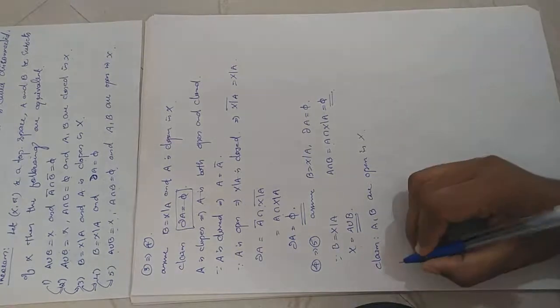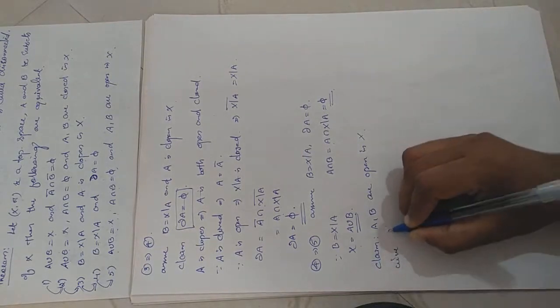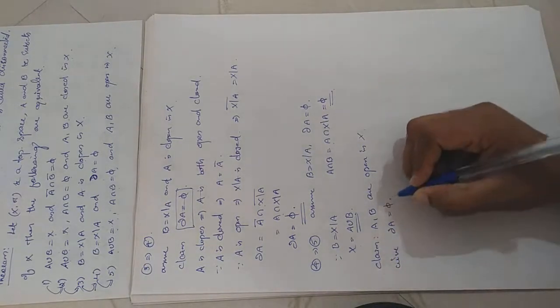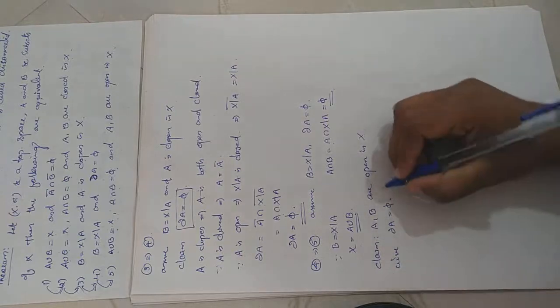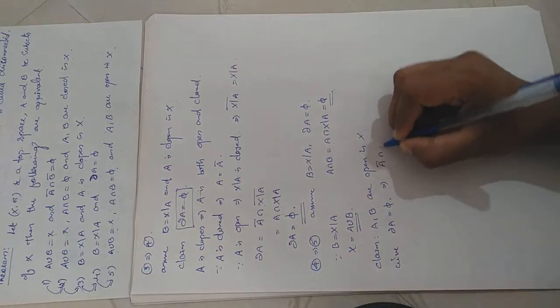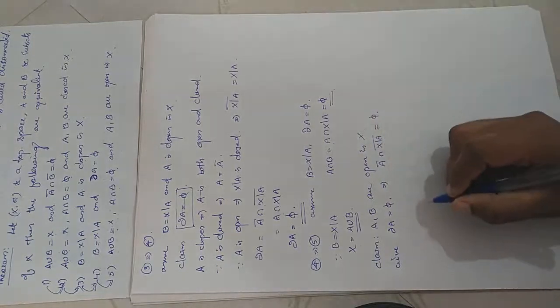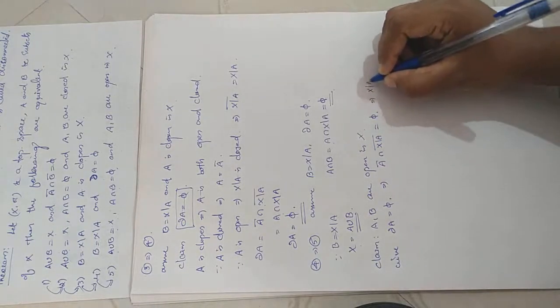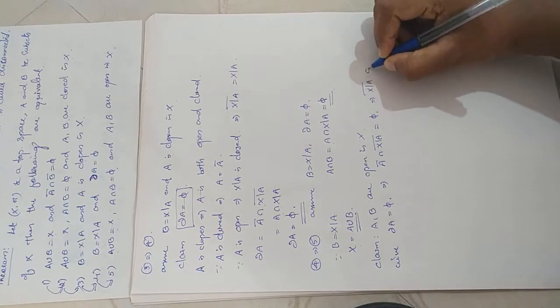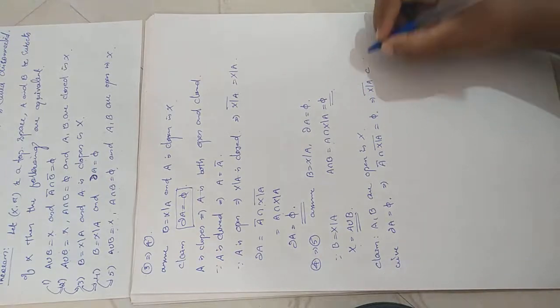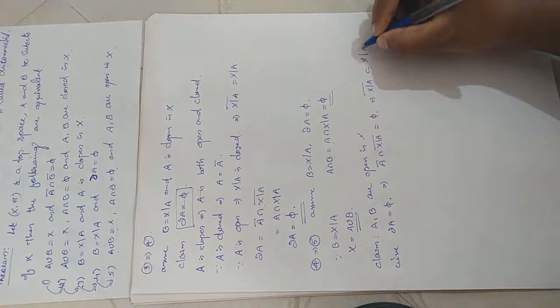For that we have boundary of A equal to empty. Boundary of A equal to empty means by definition A closure intersection X minus A whole closure equal to empty. So which implies X minus A whole closure is contained in X minus A closure.